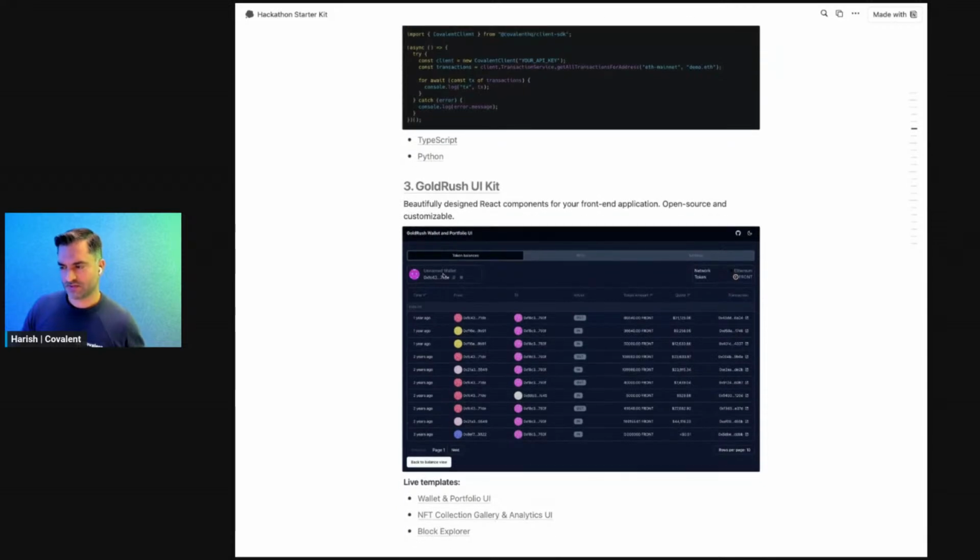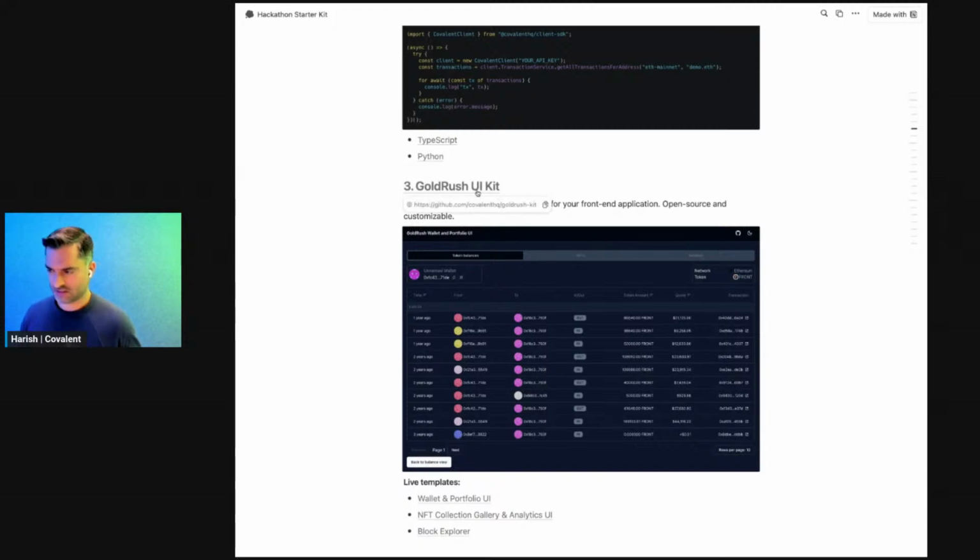The third one I'm going to talk about is the UI kit. These are cool because they're quite visual, and you can drag and drop these components very quickly into your application. When we talk about getting started and building quickly with Onchain Data, we also like to highlight that these React components are very quick and very easy to use, especially in a hackathon setting.